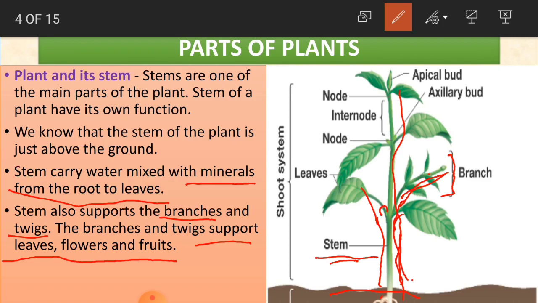So with the help of the branch, we get flowers, leaves and also fruits. As we said, we have different types of trees and plants, and we get so many things like vegetables, flowers and fruits. These branches and twigs are going to support the leaves, flowers, fruits and vegetables in the plant. Understood, children? Okay.